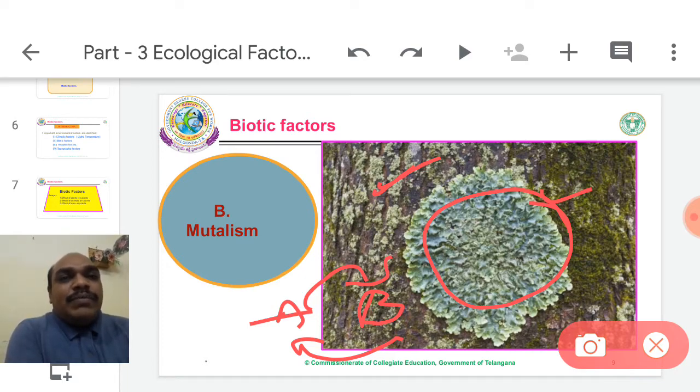So here, I am not discussing the relationship between lichen and tree. I am discussing the inside of the lichen. Lichen is the composition of two components. One is algae, another one is fungi. Everybody knows, it is a general example. So algae provide food material to the fungi. Fungi provide sexual reproduction, and at the same time protection, security. It is the mutual benefit. That is called mutualism. So this indicates plus and plus.